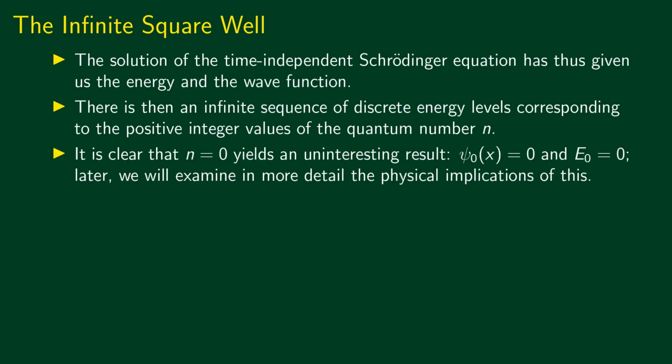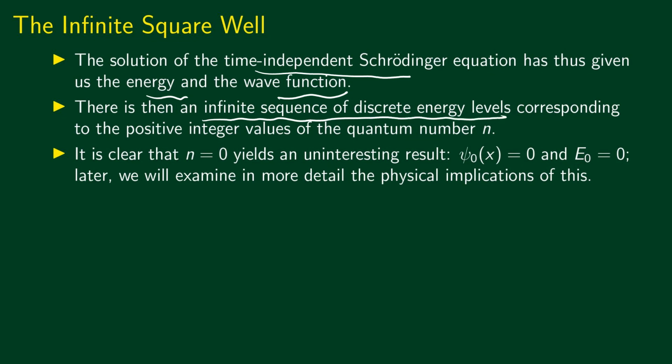Okay. So we have now solved the problem, right? We actually solved the time-independent Schrodinger equation to find the energy and the wave function. We got the eigenvalues and the eigenfunctions. Problem solved. Now we see that there's an infinite sequence of discrete energy levels.